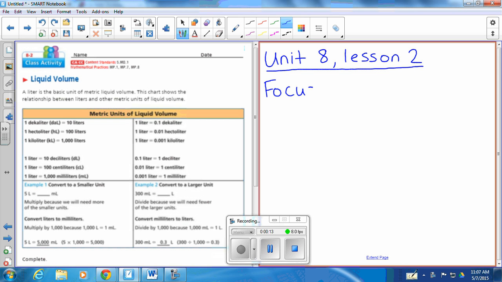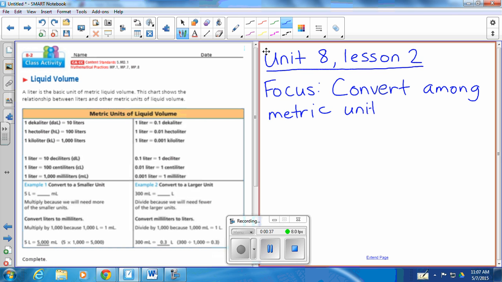Okay, and our focus for today is very similar to yesterday. We're still talking about metric units. Yesterday we were talking about units of length, and we were looking at meters. Today we're going to focus on metric units of liquid volume. So we're going to convert among metric units of liquid volume. So liquid is anything that is liquid. So like milk, water, soda, orange juice. Okay.